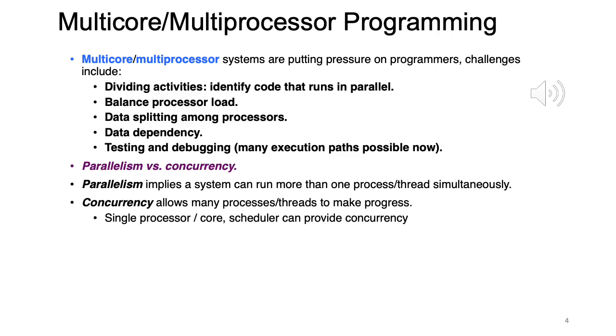So the processor load has to be balanced, which means the part of the operating system which is called the dispatcher. The job of the dispatcher is to take a process and dispatch it, or send it, to the appropriate CPU for execution. So which CPU should it be sent to, that it has to decide.